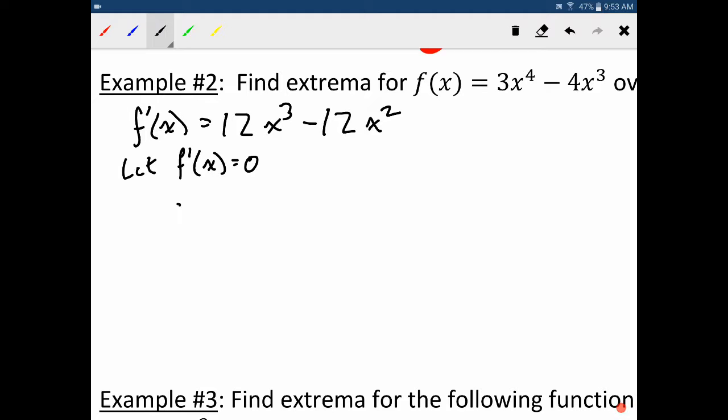I'm going to start factoring this: 0 equals 12x squared times (x minus 1). From that, I can tell you that x has to either equal 0 or positive 1.